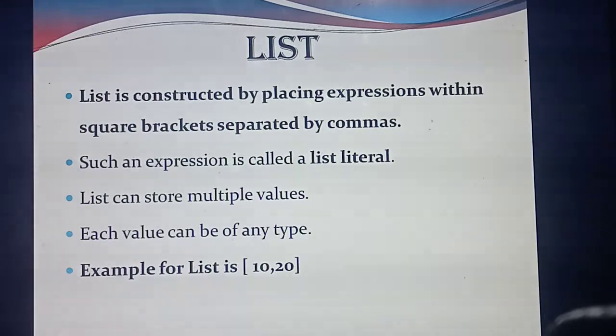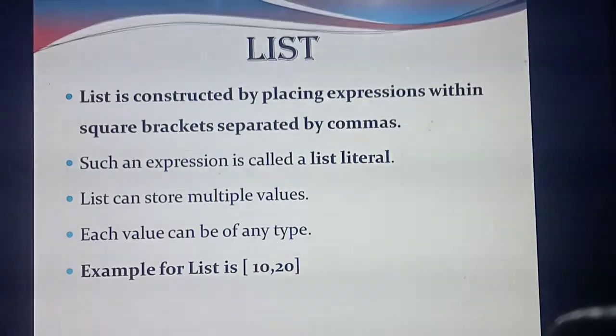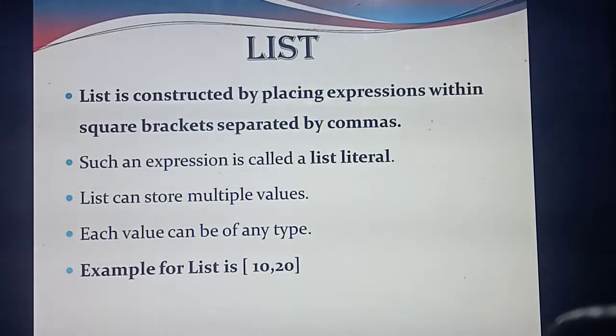What's the definition? All of you say: a list is constructed by placing expressions. You are going to place expressions, maybe numbers, variables or alphabets or anything, enclosed within square brackets and separated by commas. Maybe a comma b comma c, or 1 comma 2 comma 3, or x square comma y square. Whatever things you are placing inside the square bracket, we are calling that a list literal.